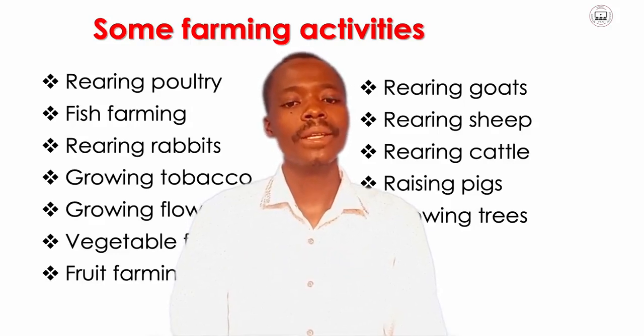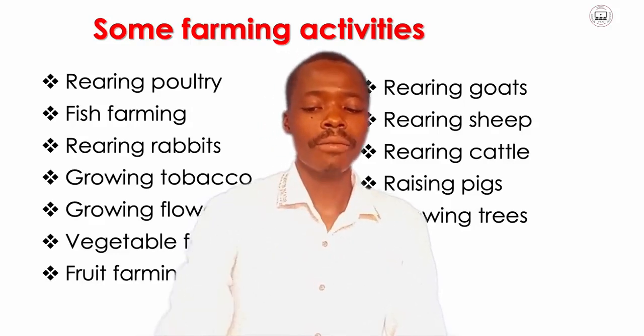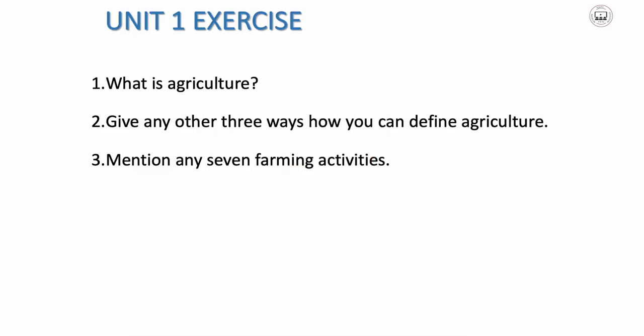So by the end of this lesson, you have to practice to answer these questions that we have read. The first question is, what is agriculture? You have to define agriculture as we have read. So that is our first question. What is agriculture?